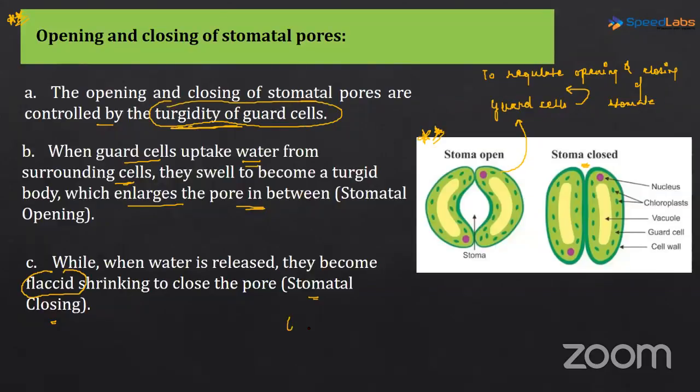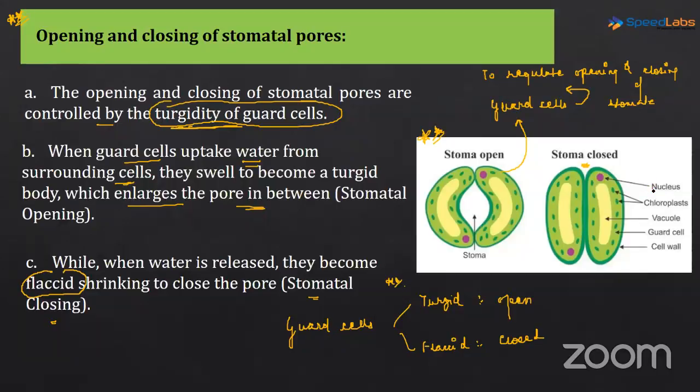If guard cells are turgid, then stomata is going to be open. If guard cells are flaccid, then stomata will be closed. Okay, so this is important. The diagram here, stoma open, stoma closed, is again very important.